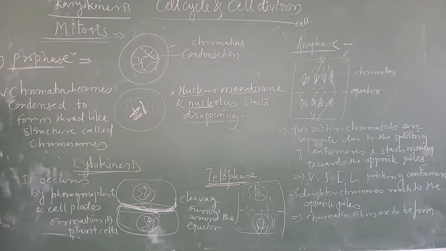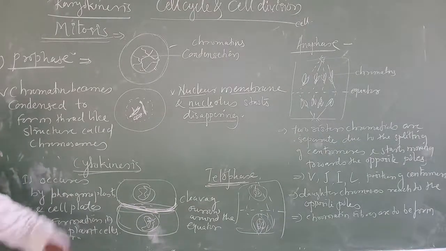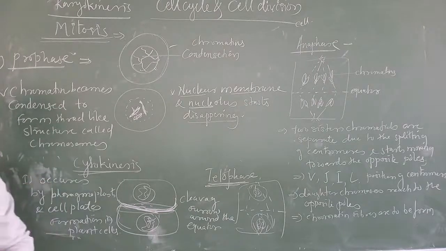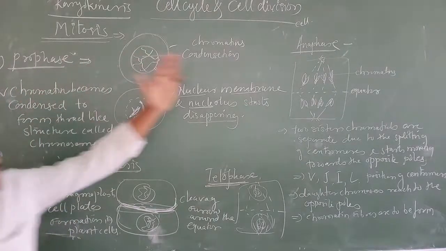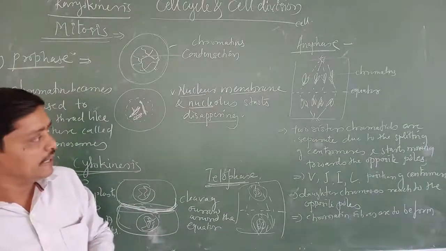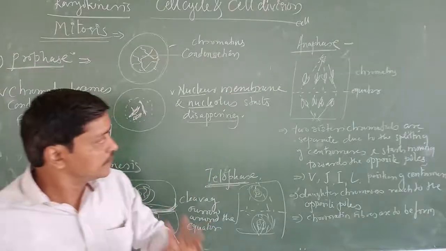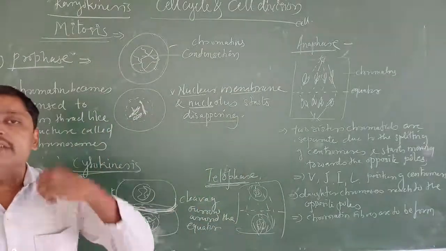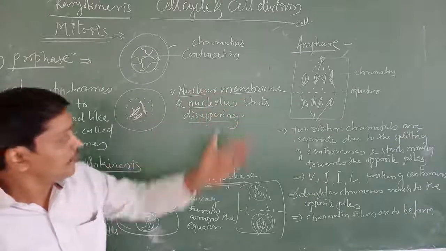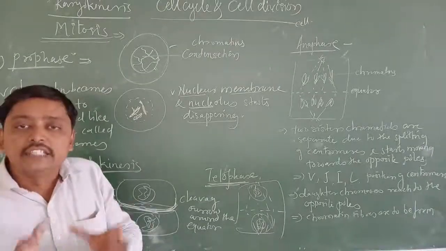In metaphase, the chromosomes come and arrange on the equator, and the chromosomes have two chromatids joined at the centromere. In anaphase, these chromosomes divide at the centromere and start moving towards the opposite pole.